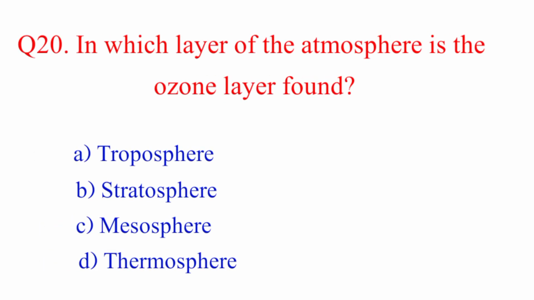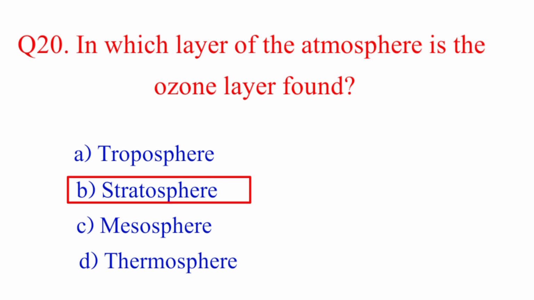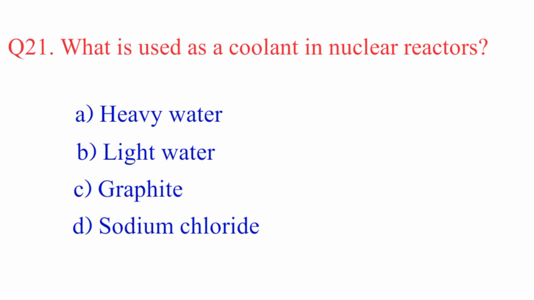Question number 20. In which layer of the atmosphere is the ozone layer found? The right answer is option B, stratosphere. Option A, troposphere. Option B, stratosphere. Option C, mesosphere. D, thermosphere.